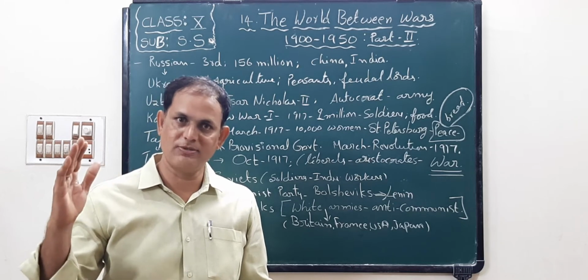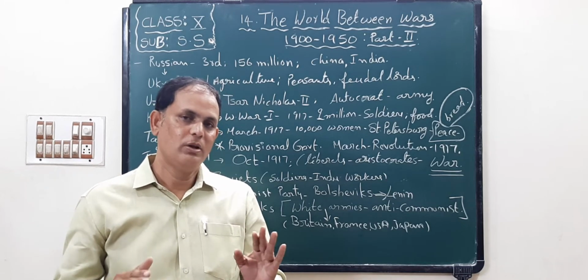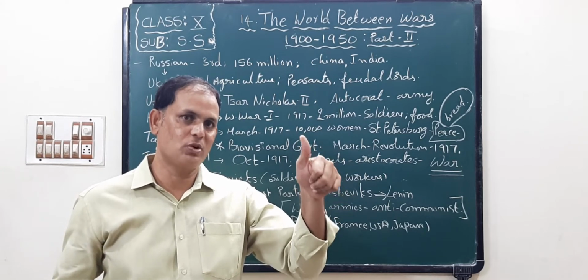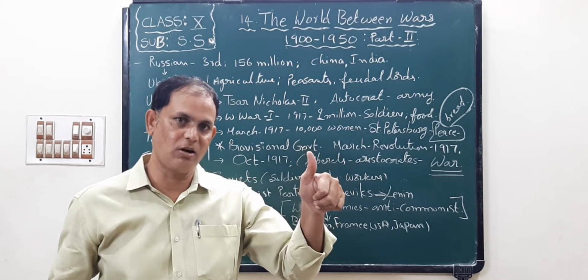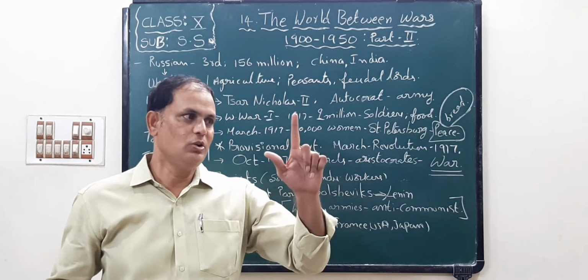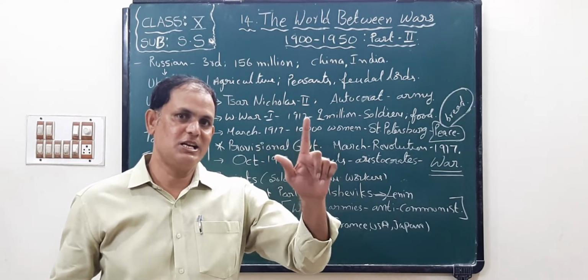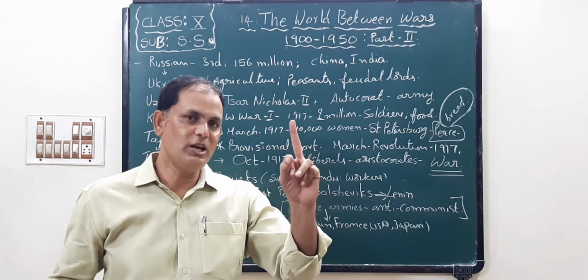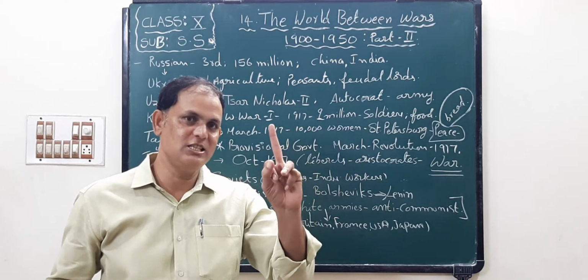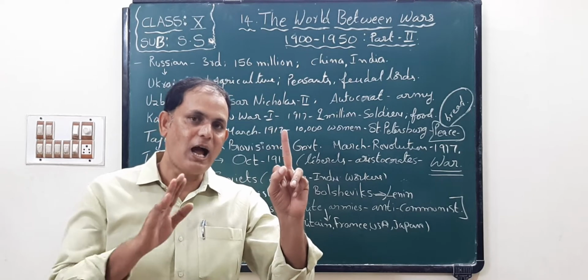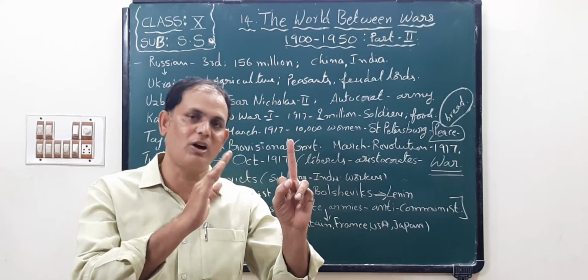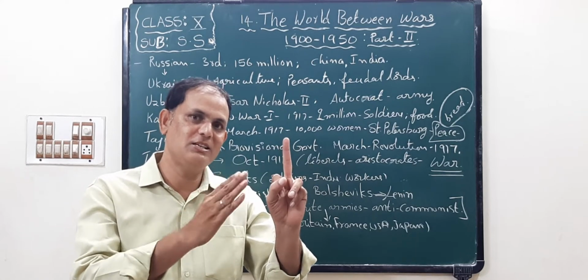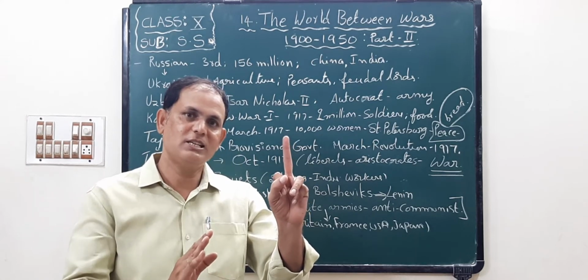USSR is also one of the countries. USSR, the Union of Soviet Socialist Republics, is called Russia. USA is the United States of America. These two are countries, children. UNO is not a country, it is a peace organization. It was formed after the Second World War, children. United Nations Organization.